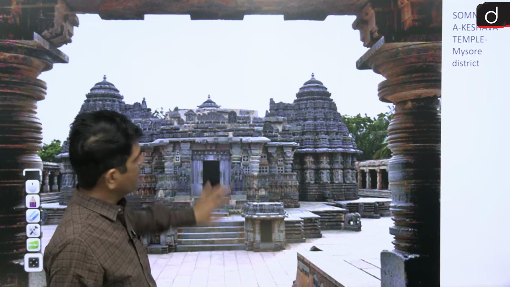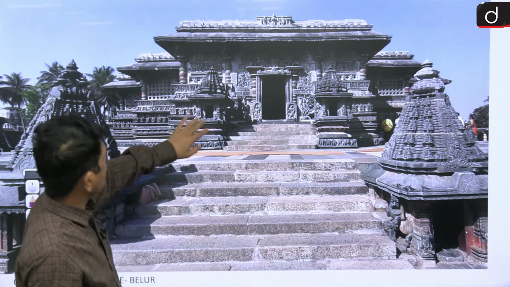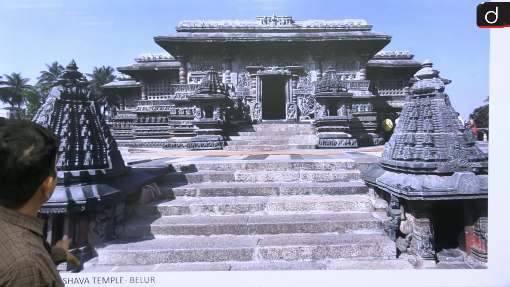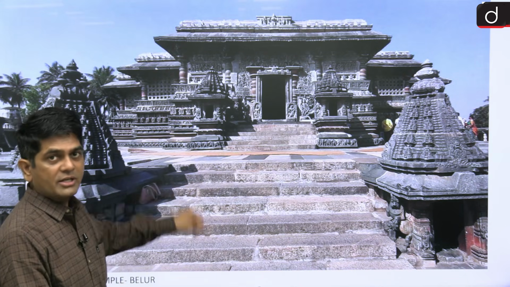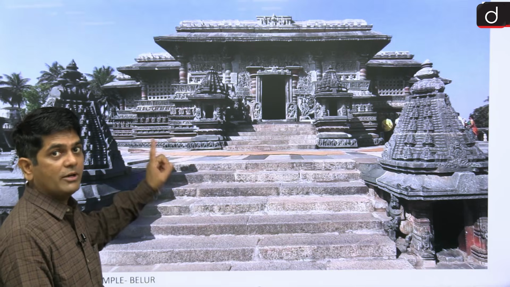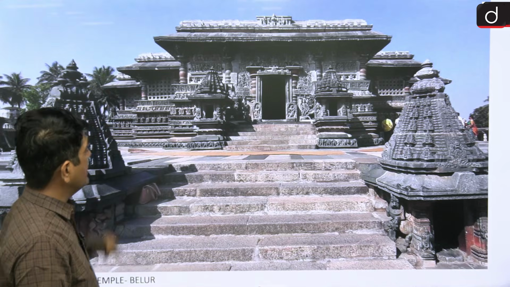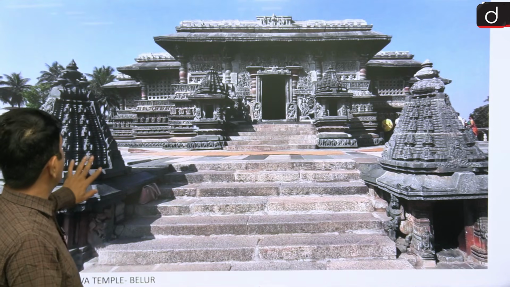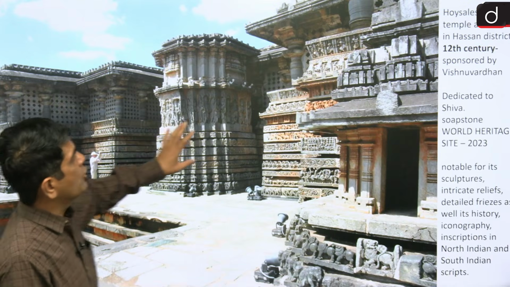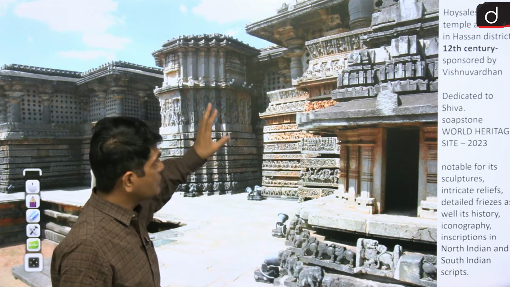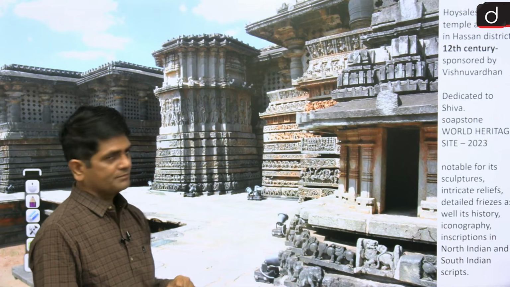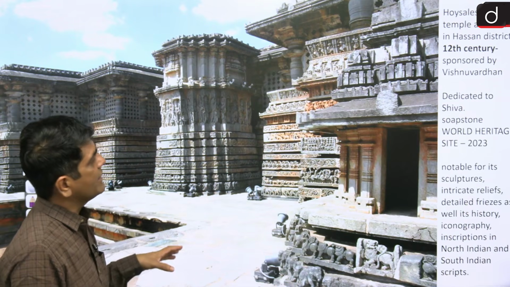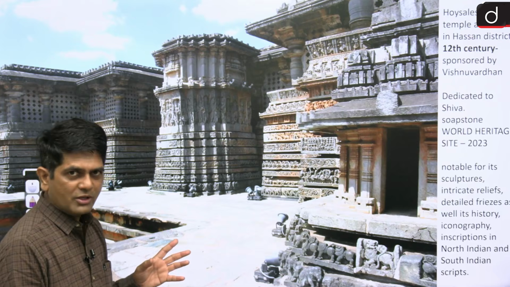Trikuta temple. Then this is the Channa Kesava temple. Where is Channa Kesava? Belur. Remember these names of the temples. Very, very important. Somnathpura, Kesava temple. Then Channa Kesava temple, where? At Belur. And the third is the Hoysaleshwar temple. It was built by Vishnuvardhan in the 12th century AD.